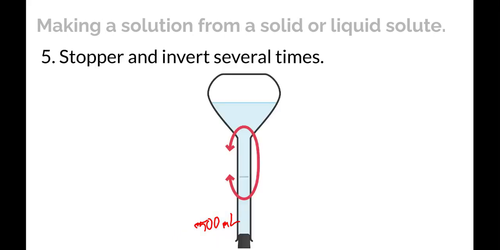And then once you've done that, put a stopper, or sometimes I just put my thumb over the top and then invert it several times. And the point of this is to get that more dense solution down in the bottom mixed in with the pure water that you added on the top, and just make a consistent concentration throughout the entire flask. Here's a procedural note about volumetric flasks. They are not designed to contain solutions over a long period of time.